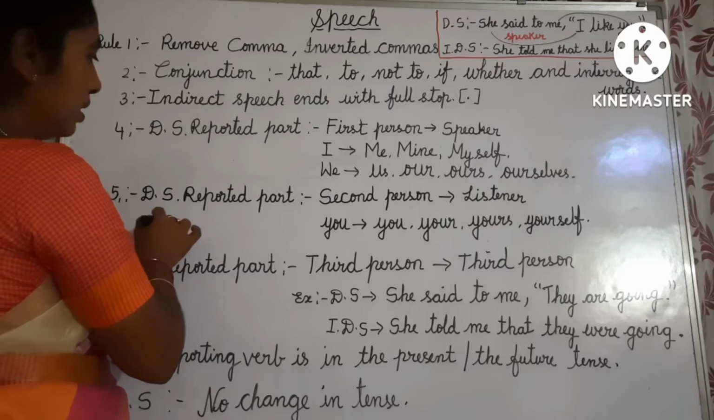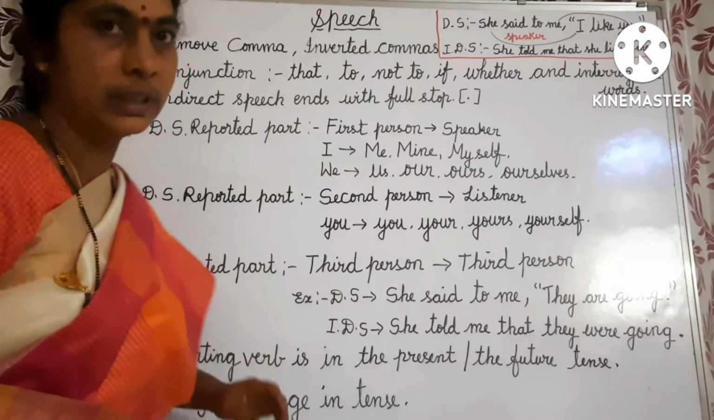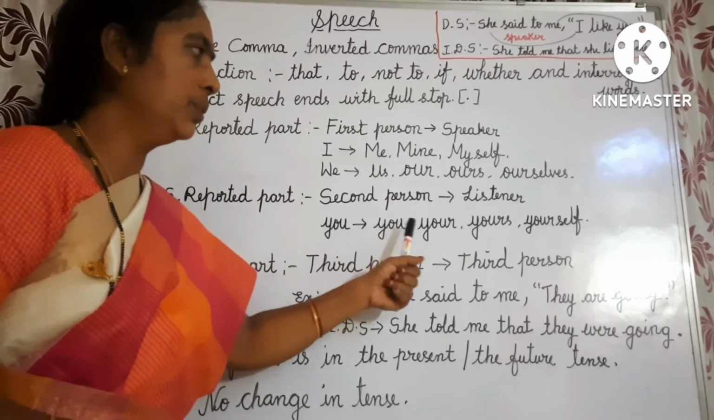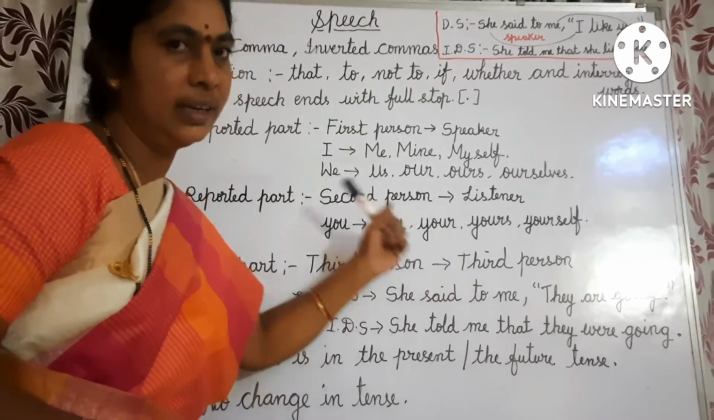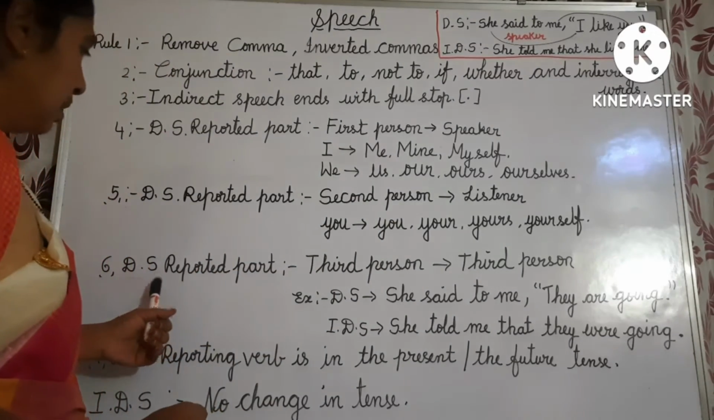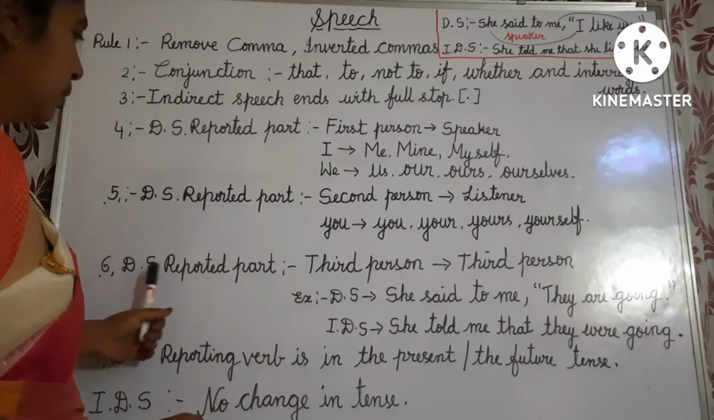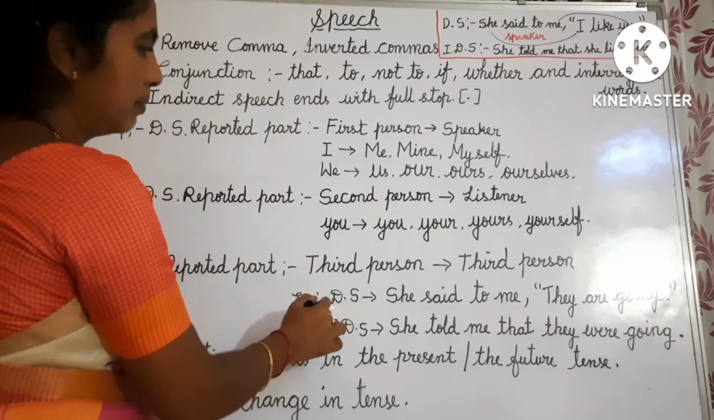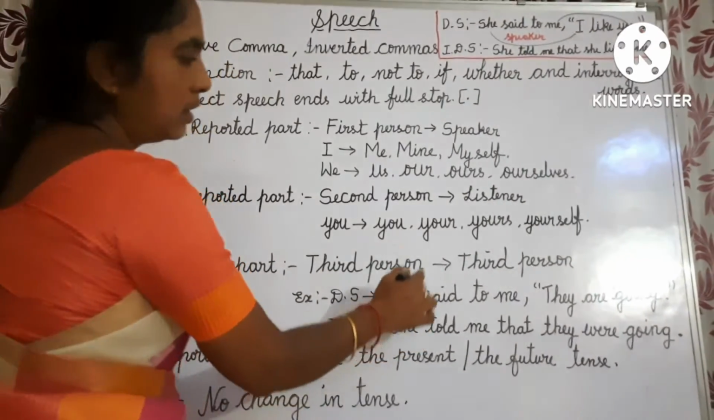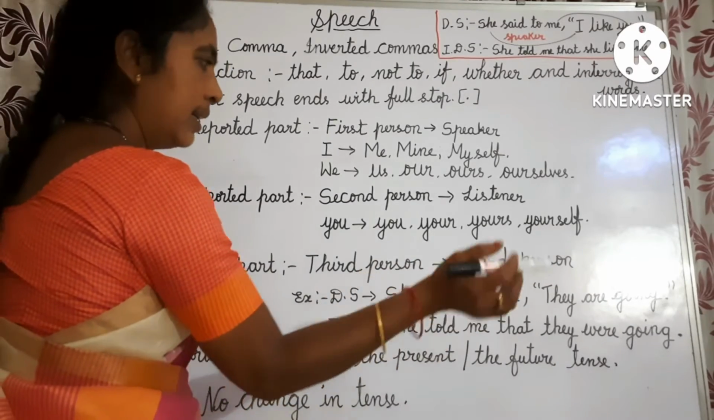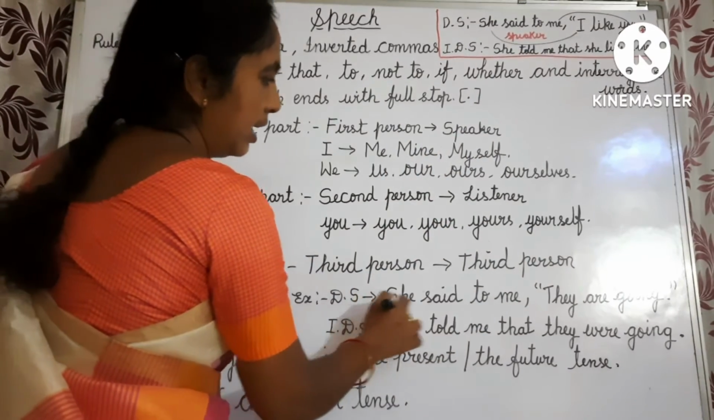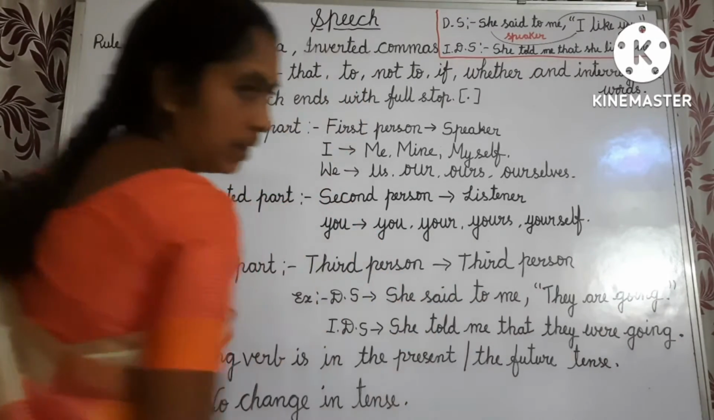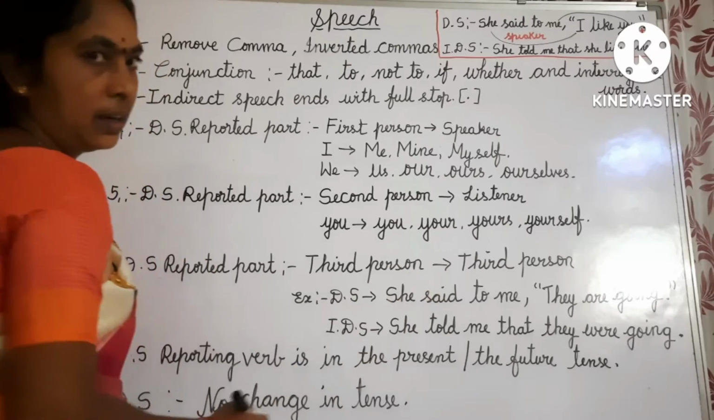Rule number 5. Direct speech reported part, second person, the listener. You is changed as you, your, yours, yourself in indirect speech. Now, in direct speech reported part, third person. For example, we need not change the third person. We have to write it as is. See, she said to me, "They are going." There is no change in third person.